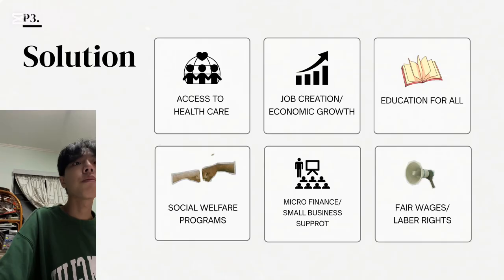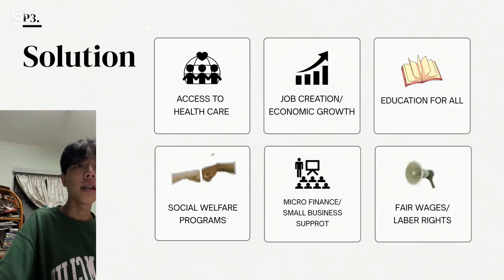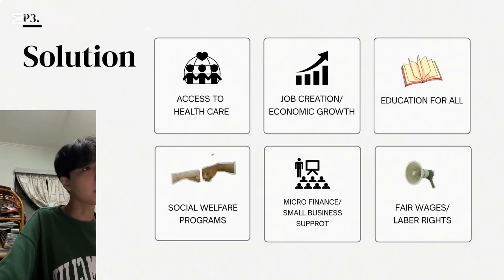So there are a few ways we can really help reduce poverty. First, we need better access to healthcare. If people can see a doctor when they're sick, they can stay healthy, work harder, and take care of their families. Good health means a better chance at a good life. Next is job creation and economic growth. When there are more jobs, people can earn money, live better, and support themselves instead of depending on others. It also helps the whole country grow stronger.